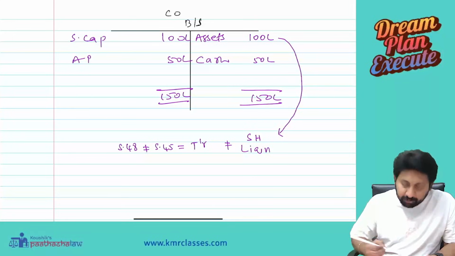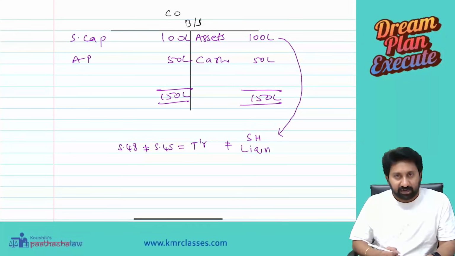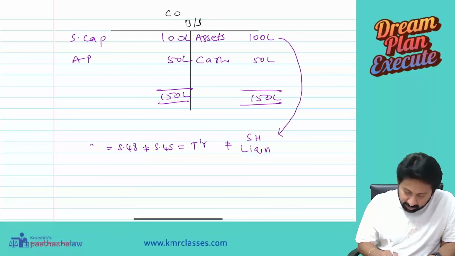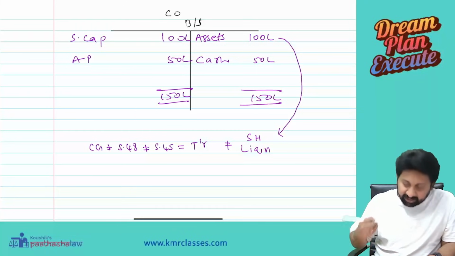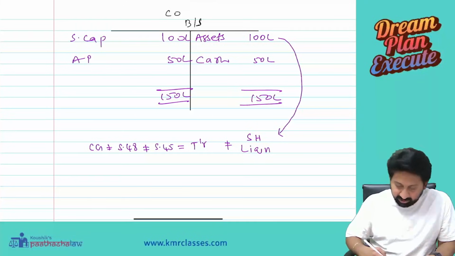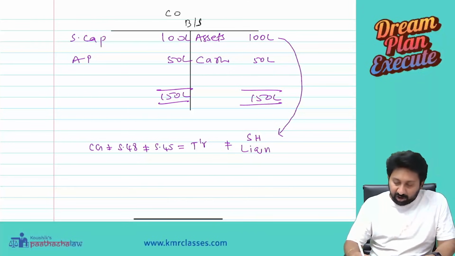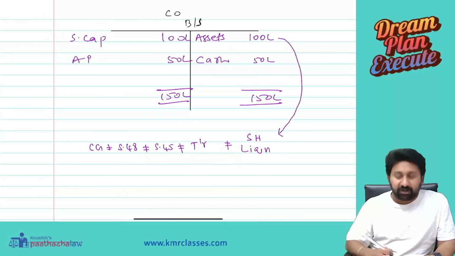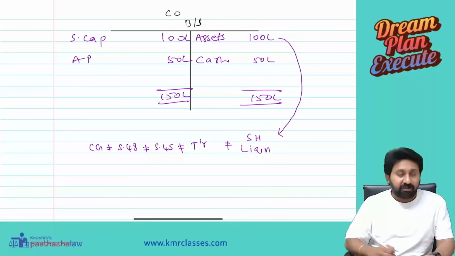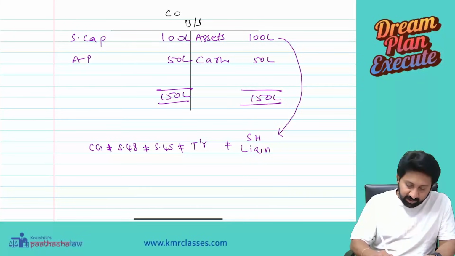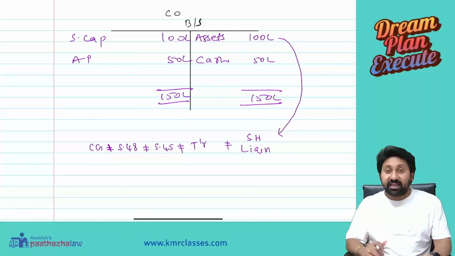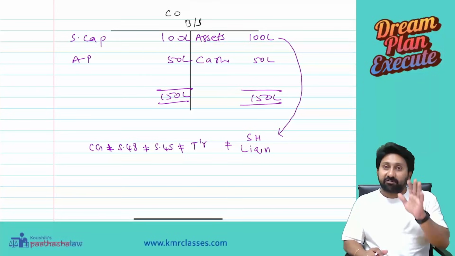Because of this, computation under section 48 won't get attracted, and capital gains won't get attracted. Okay, so it is not a transfer. Section 45, 48 and capital gains won't get attracted when the companies are distributing the assets at the time of liquidation.